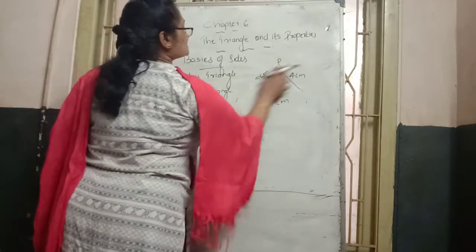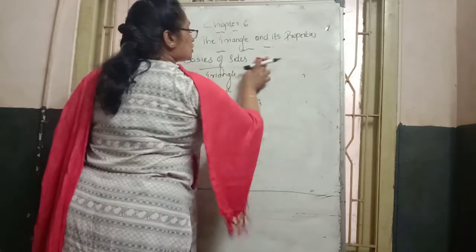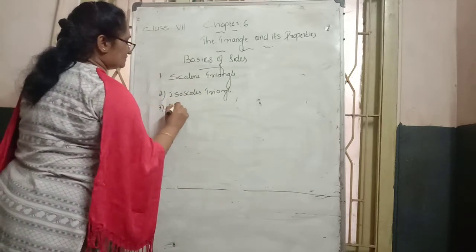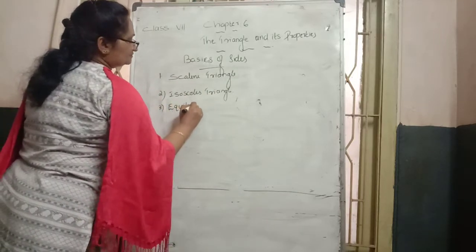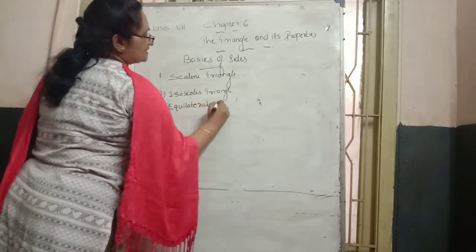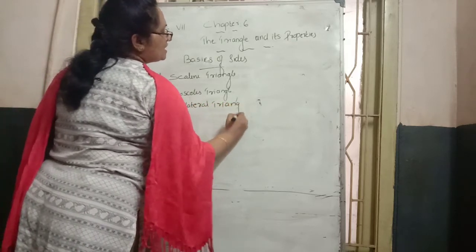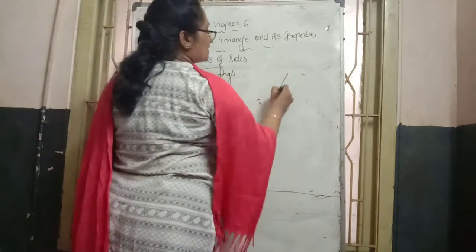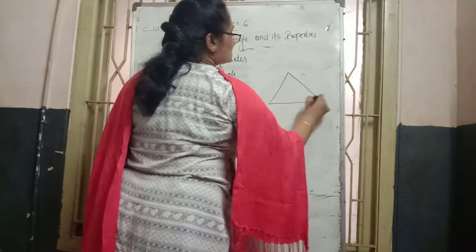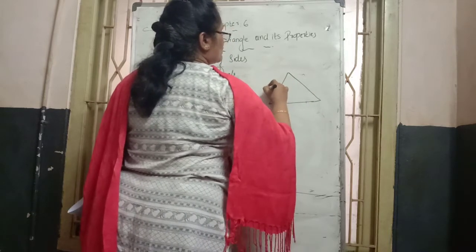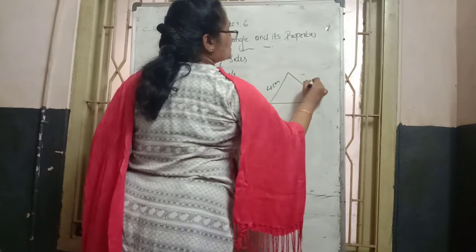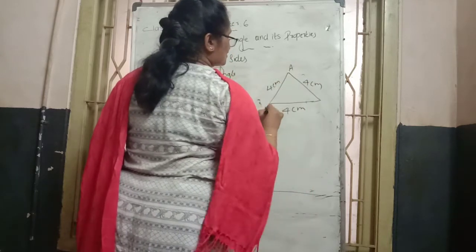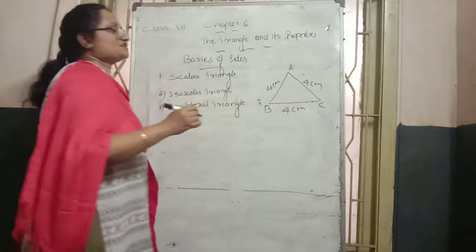One more triangle is there. The third one is the equilateral triangle. Equilateral triangle means all side measurements are equal. Here this side is 4 centimeters, this side also 4 centimeters, and this side also 4 centimeters. The name of this triangle is ABC.